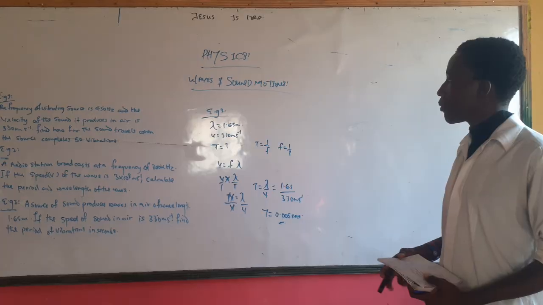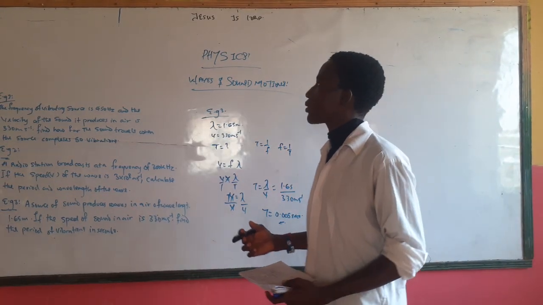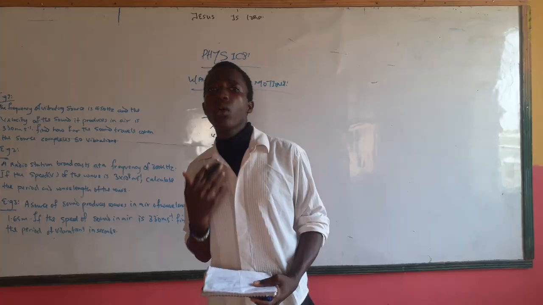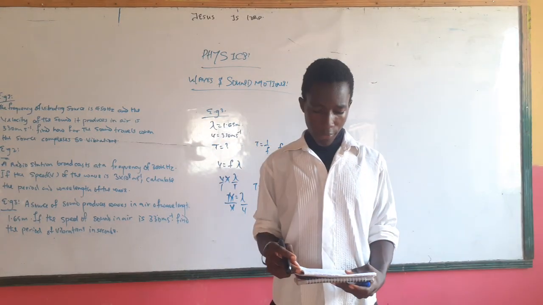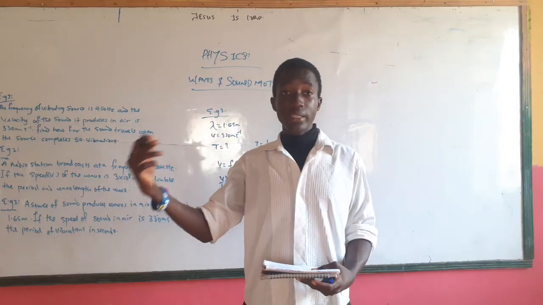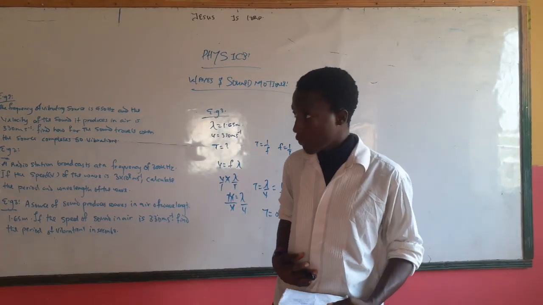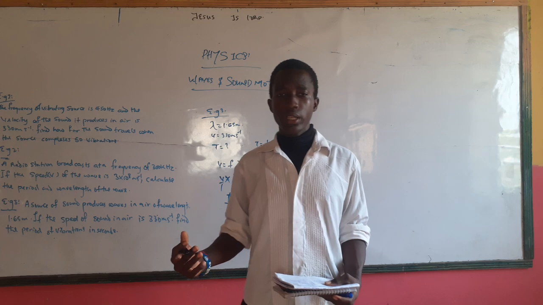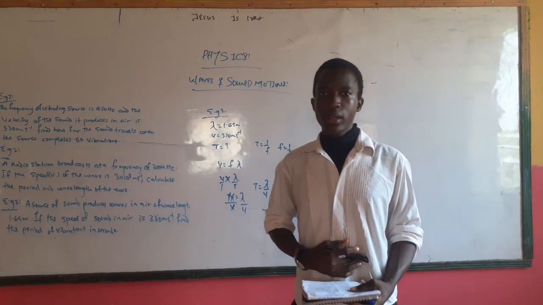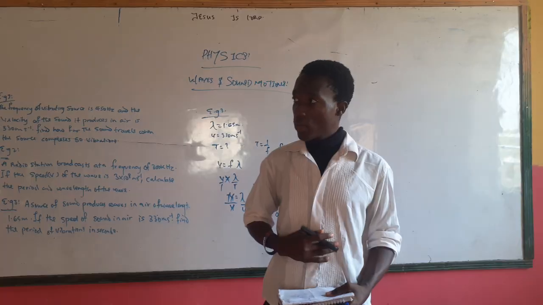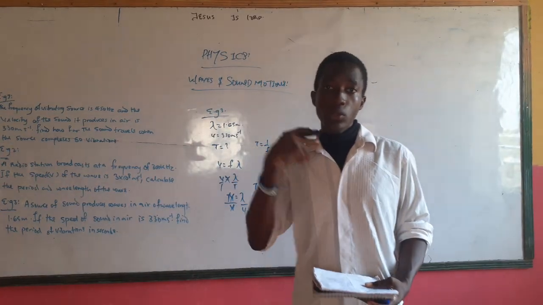So there's one more thing I want us to know about waves and sound. Under waves and sound, there's something we call echo, and there's a formula for echo. We have the distance traveled by sound. Now imagine in this building there's a sound that hits the wall and comes back. So it has two forms of distance: the distance it travels to hit the wall, and the distance it travels to return back to me for me to hear what I'm saying.